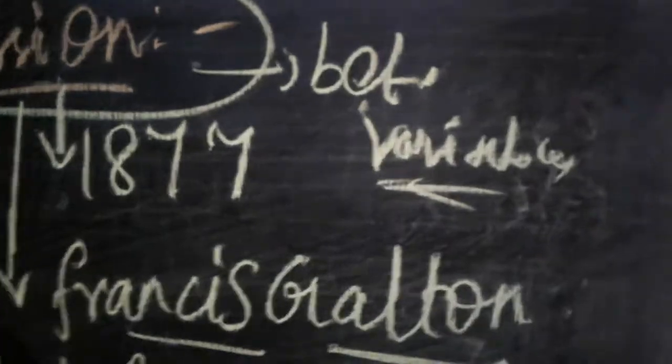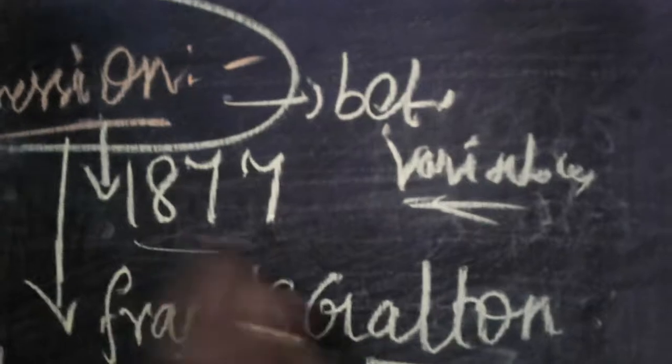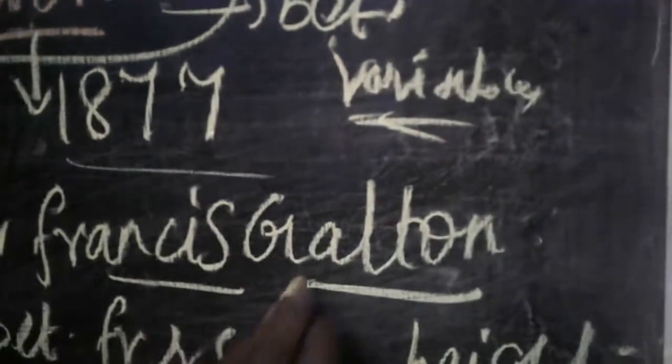Clear? So in short, what does the term regression mean? Regression explains the relationship between variables. It was popularized in the year 1877 by the person Francis Galton.